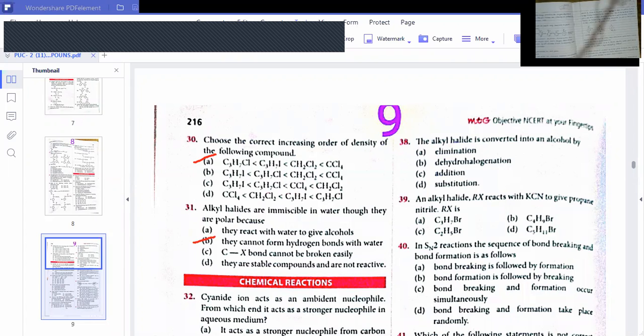So these are the notes I gave to you all. Please keep these notes in front of you and check your answers. Once again, I will show you the properties of alkyl halides, SN1, SN2, all the properties I explained to you. Okay now, right?